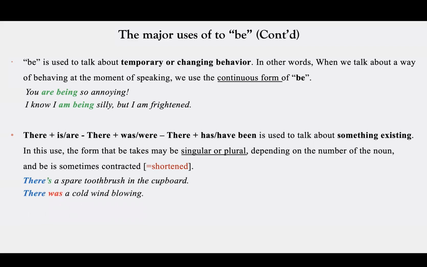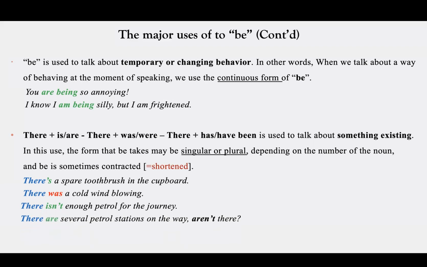There was a cold wind blowing. So it's talking about the past. And in the past, there was a cold wind blowing. So the weather was windy. It's talking about the weather condition, but it's not about the present. There isn't enough petrol for the journey. Petrol is like oil or fuel. There isn't enough petrol for the journey. It's about a present fact. So this is true right now at the time of speech.